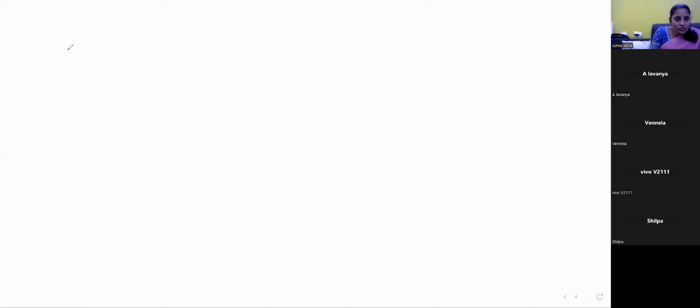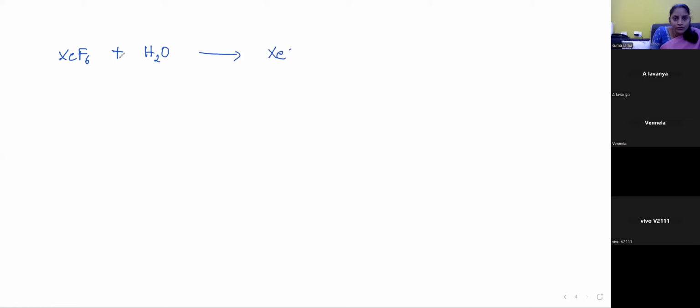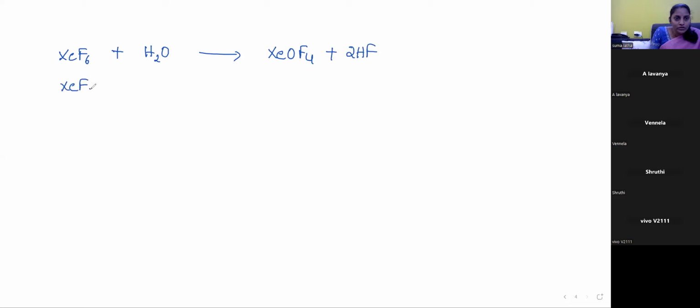Next, partial hydrolysis of xenon hexafluoride will form XeOF4 plus 2 moles of HF. Also, partial hydrolysis of XeF6 will give you XeO2F2, and here 4 moles of HF would be formed. These are the complete and partial hydrolysis of xenon fluorides.